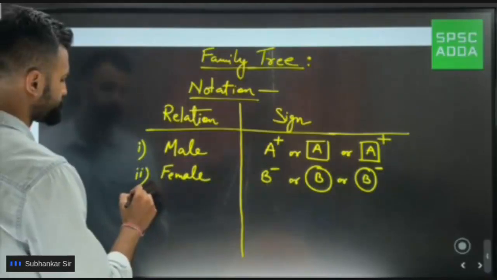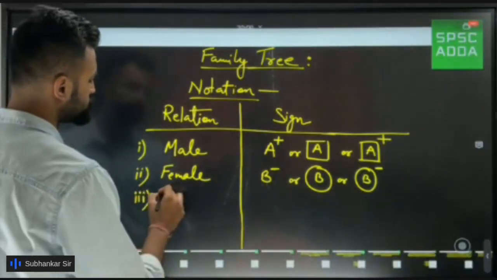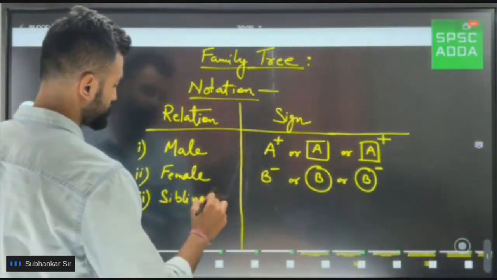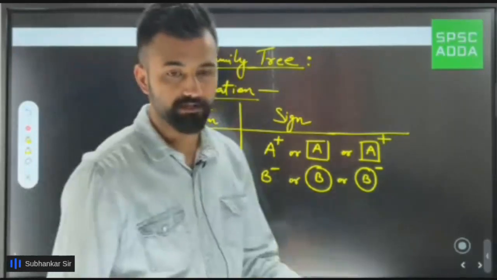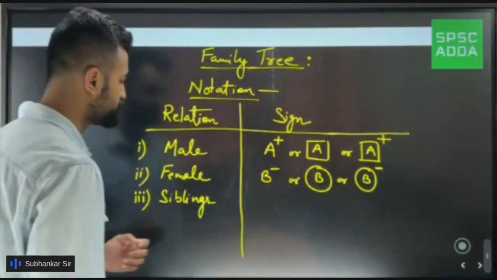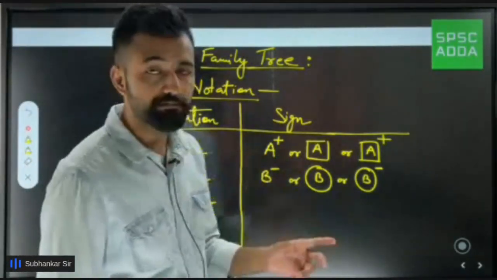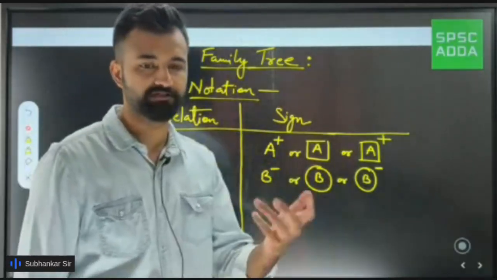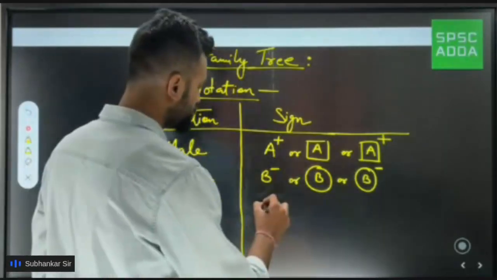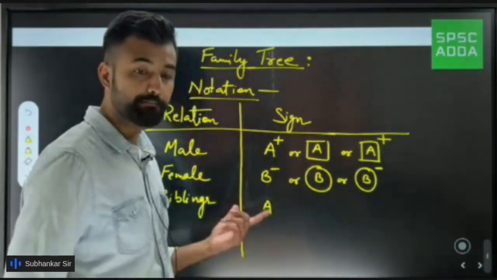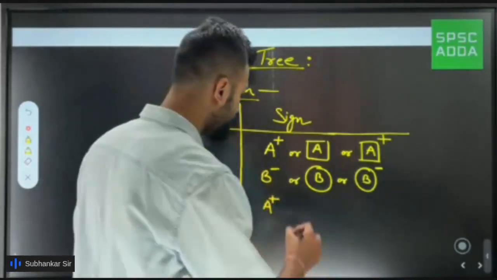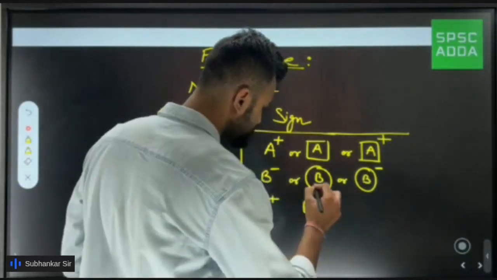Relations. First I want to show siblings. Siblings means brother and sister. So how do we show the brother-sister relation? It's very simple. Suppose I say A and B are brother and sister, where A is a male and B is a female. Firstly, you'll write A, and as A is a male, we'll write plus. B is a female, so you write B and add minus.